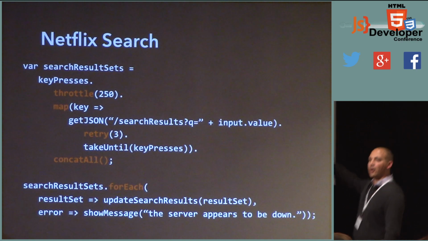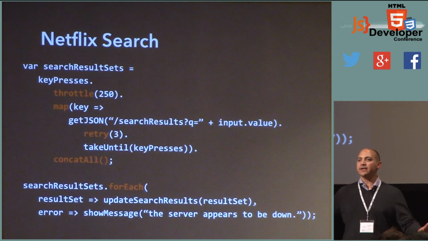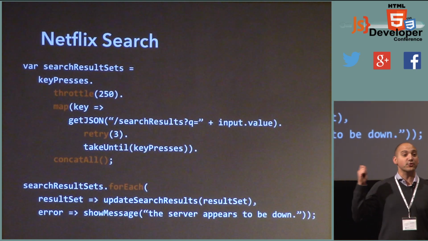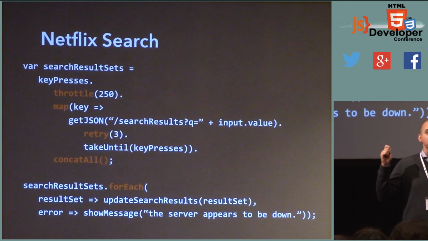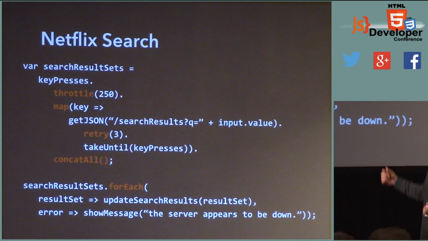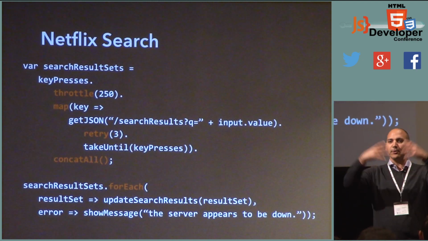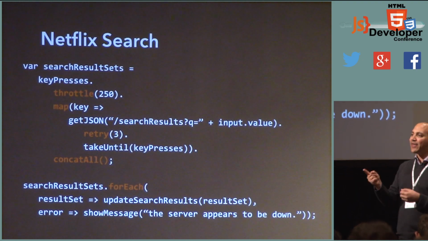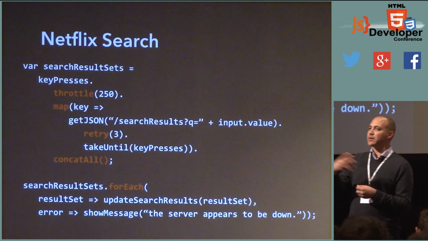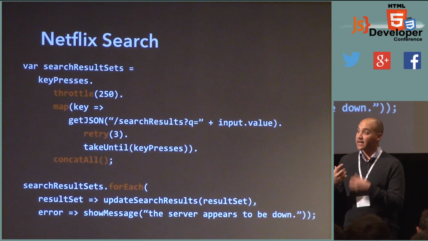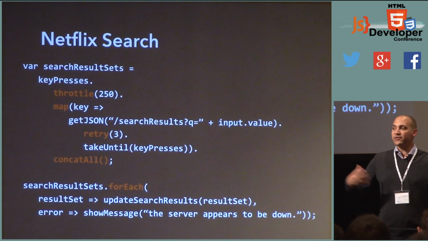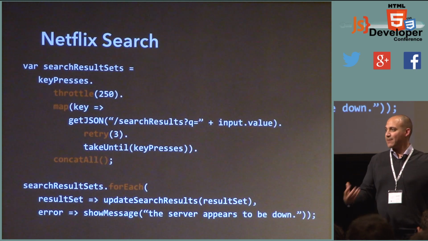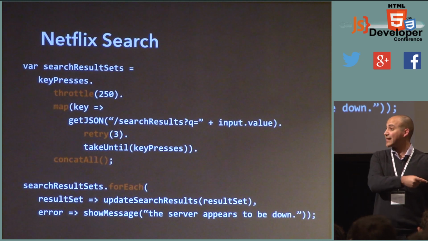So everything above the fold here has not started a single async request. It hasn't done a thing. It hasn't even subscribed an event to key presses. It's not until we forEach that all those event handlers sort of ripple through the expression and get hooked up. And so observables are lazy. Now what that means is, if you subscribe an observer to an observable that's lazy, it's going to kick off a network request. And then if you come along and subscribe another observer to the same observable, it's actually going to kick off a second network request.